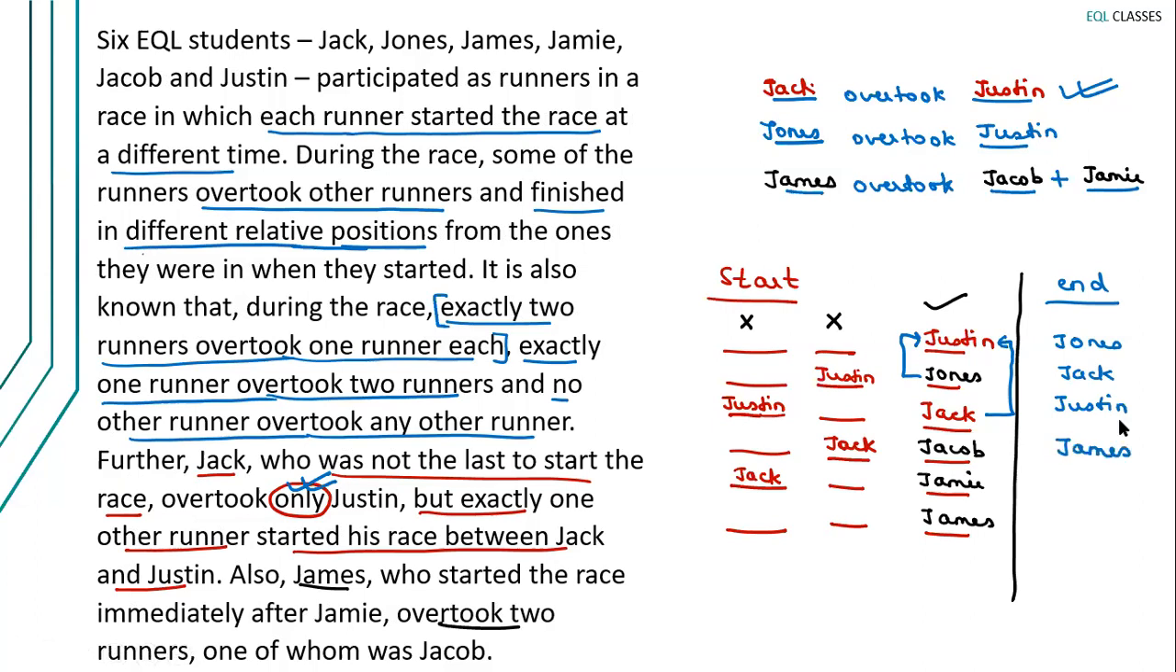And there has not been any other overtake, right? Which means James comes ahead of Jacob and Jamie. And this order, Jacob and Jamie, stays as it is, right? So this is the final position when the race ended. So Jones is the first one to finish the race, followed by Jack, followed by Justin, followed by James, followed by Jacob, followed by Jamie. I hope you're okay with it. Now let's look at the questions.